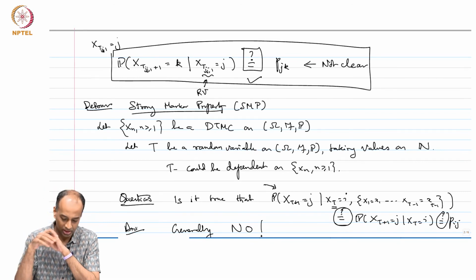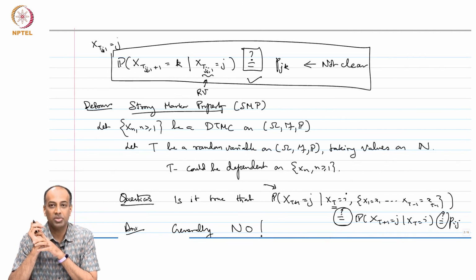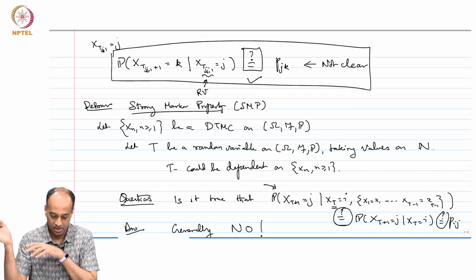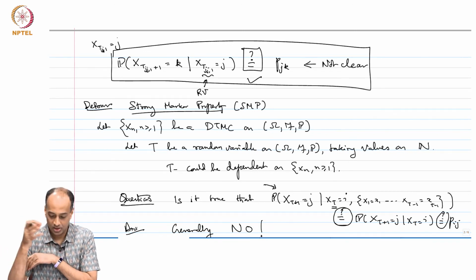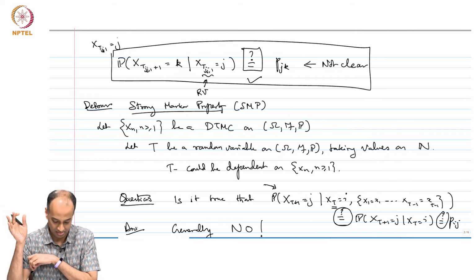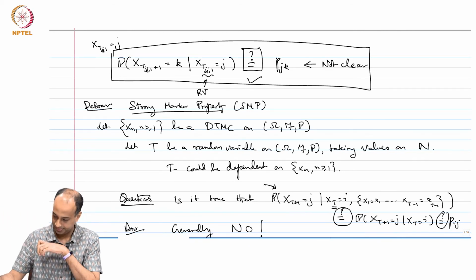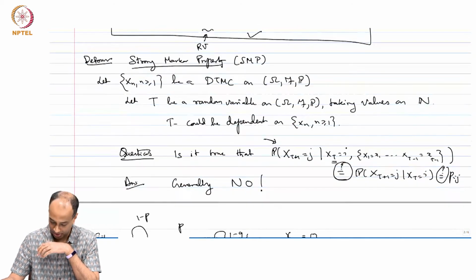In fact, you can now write the probability that X at Tjj1 plus 1 equals k, and X at Tjj1 plus 2 equals L, given X at Tjj1 is equal to j. The further evolution will be Markovian still. The statistics do not change, that is the bottom line.